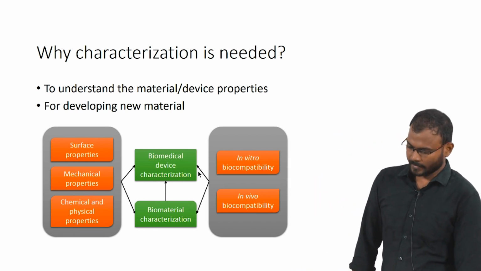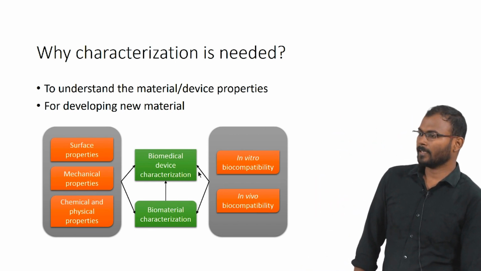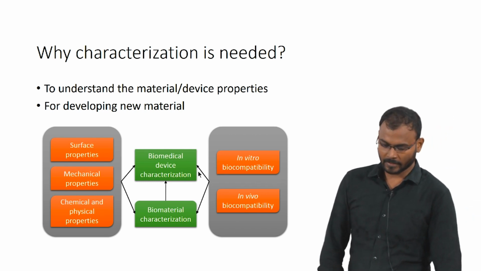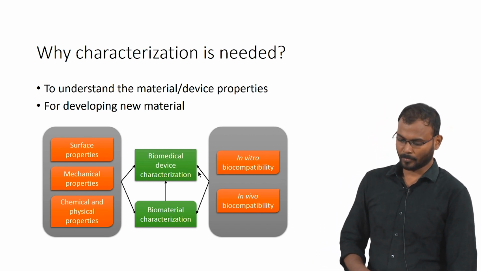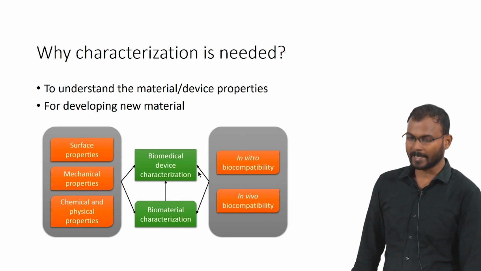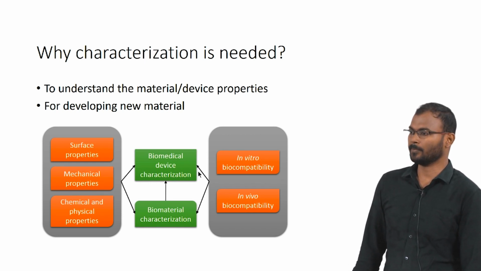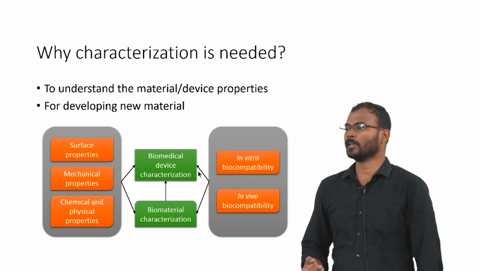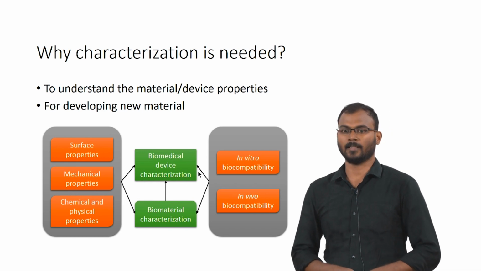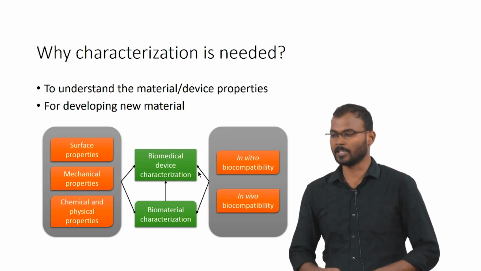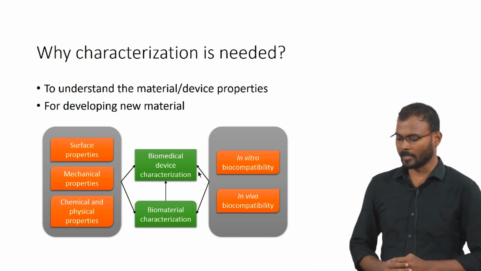The material characterization is primarily divided into two categories. One is based on the engineering properties, such as surface properties, mechanical properties, and chemical and physical properties. The other is totally dependent on the biological relationship with the material, which is in vitro biocompatibility and in vivo biocompatibility.